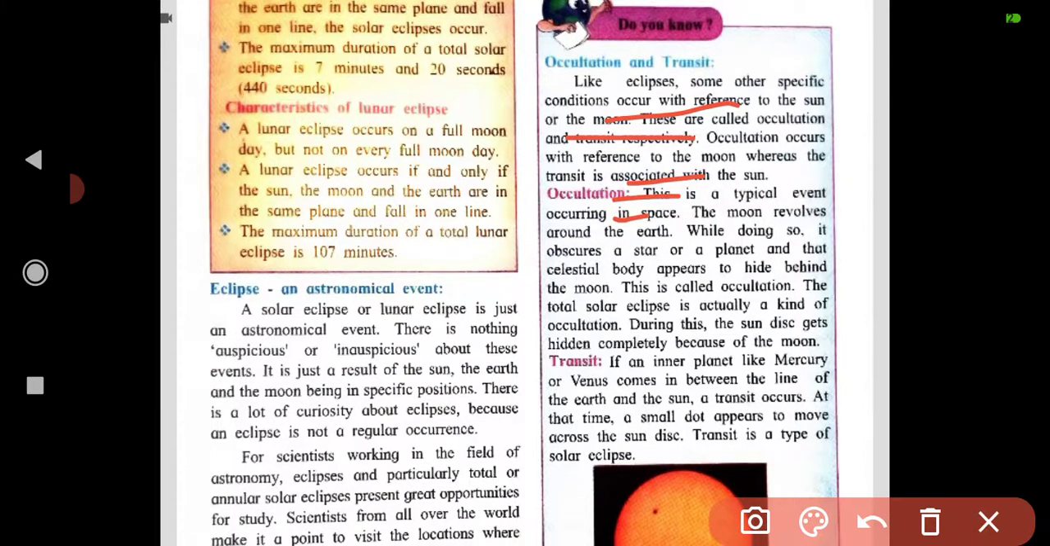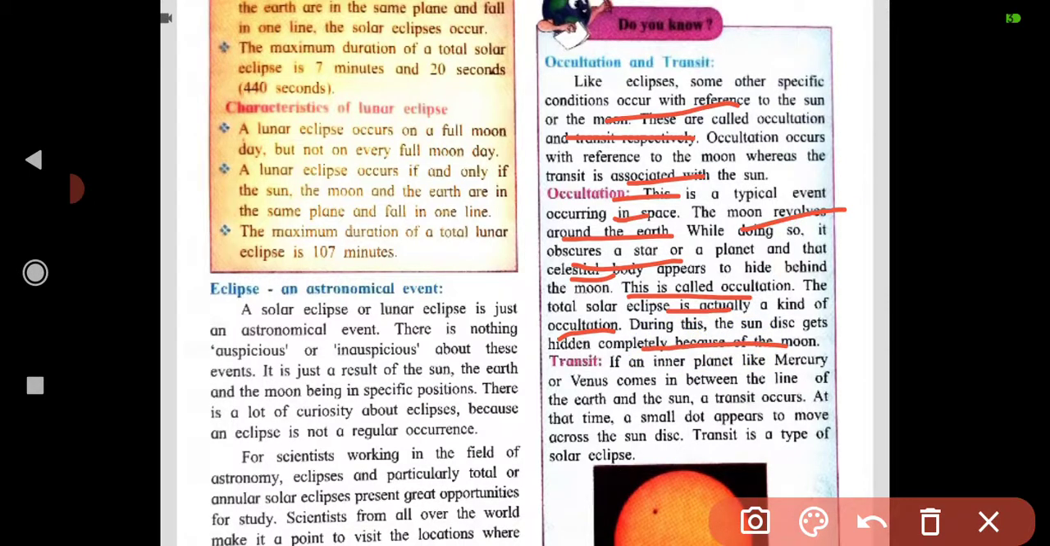The moon revolves around the earth. While doing so, it may come in front of a star or a planet, and that celestial body appears to hide behind the moon. This is called occultation. The total solar eclipse is actually a kind of occultation. During this, the sun disk gets hidden completely because of the moon.